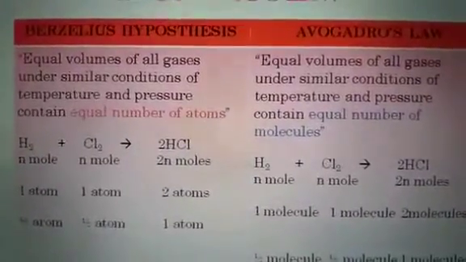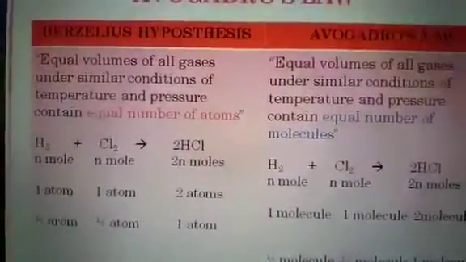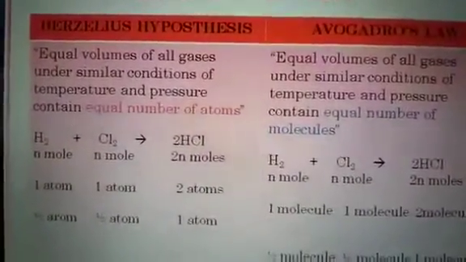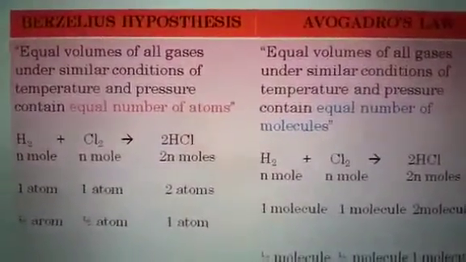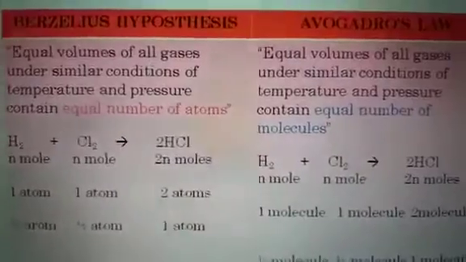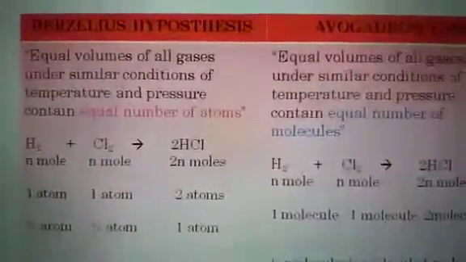So consider with the example. H2 plus Cl2 gives 2HCl. Hydrogen gas plus chlorine gas gives hydrogen chloride gas. So if hydrogen gas is N mole, chlorine also is N mole. 2HCl is there, so 2N moles.